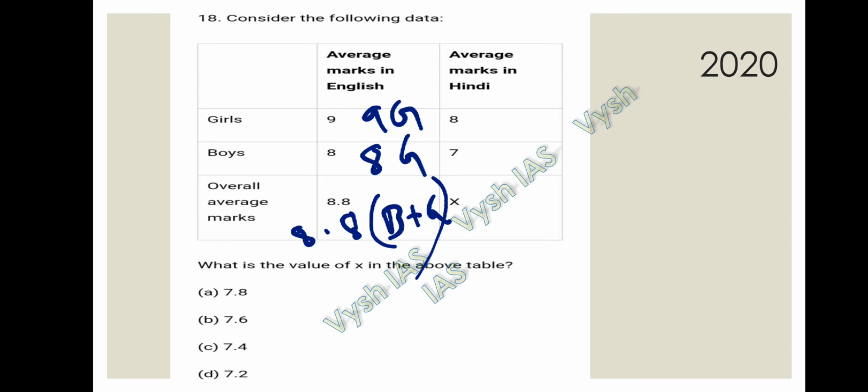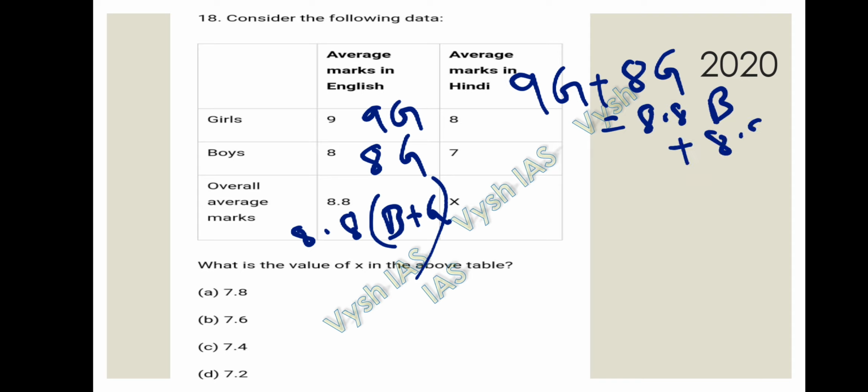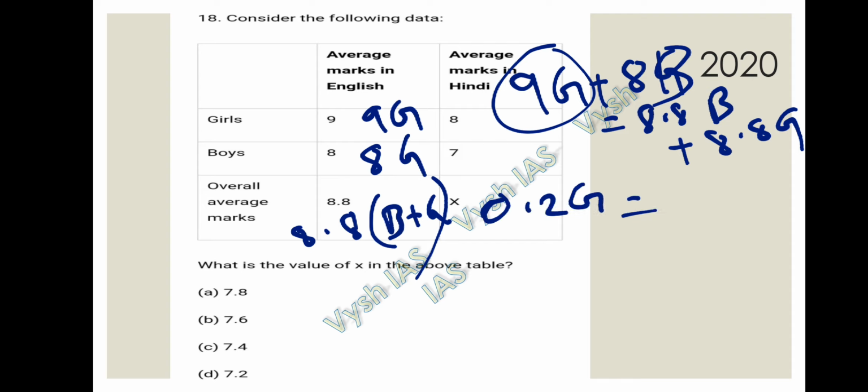So here 9G plus 8B becomes 8.8B plus 8.8G. You have to solve this equation. So 9G minus 8.8G becomes 0.2G, and 8.8B minus 8B becomes 0.8B.